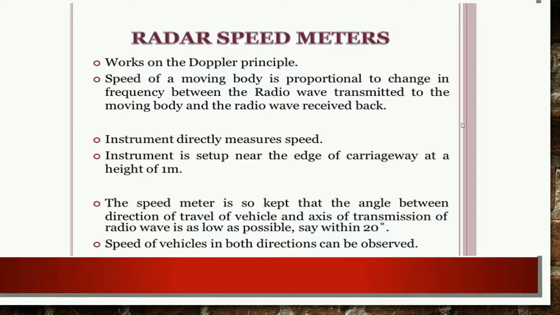So this is one of the favorite technologies, and the main advantage of the radar speed meter is that by fixing it on the spot, you can measure the speed of the vehicle in any direction. You may measure the speed in the forward direction, backward direction, right direction or left direction. So you can measure in any direction. That is why we use the radar speed meter on a large scale for the calculation of speed.